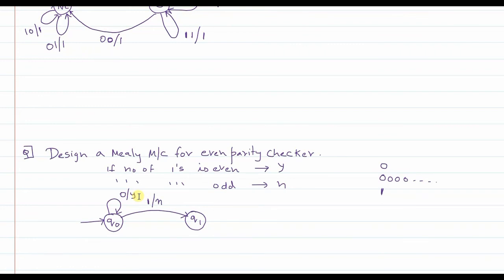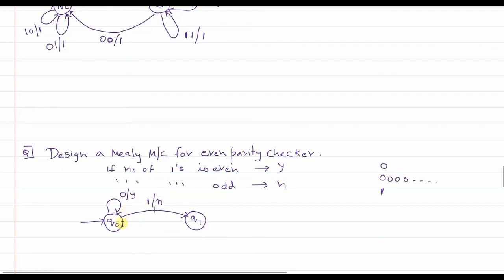Now students, please note, in the Moore machine you had associated the outputs along with the states. That's why in the Moore machine you said the system will remain in the Q0 state if the answer is no, and the system will remain in the Q1 state if the answer is yes. But here you cannot associate states with the outputs. You cannot say that Q1 is the accept state and Q0 is a reject state. No, none of the states is accept or reject. The accept or reject will be decided by the transition.